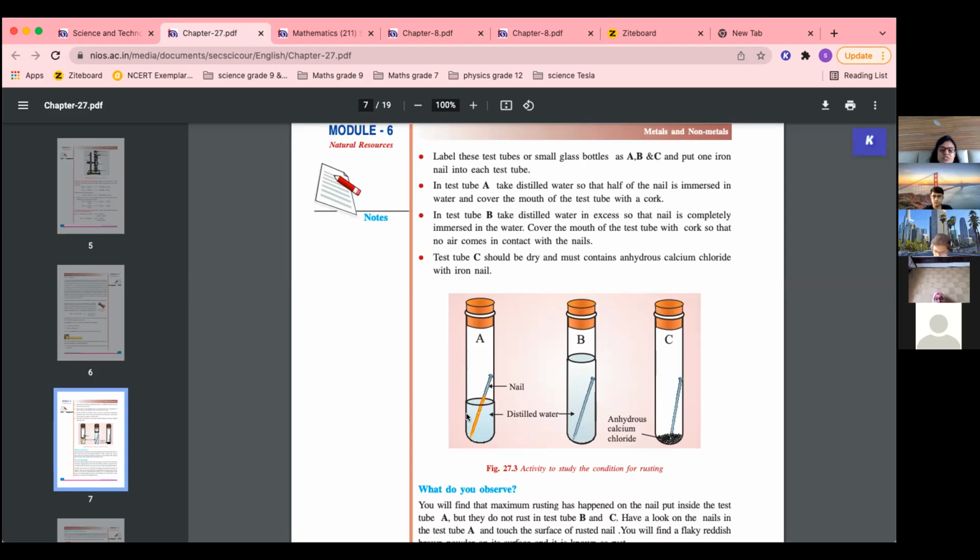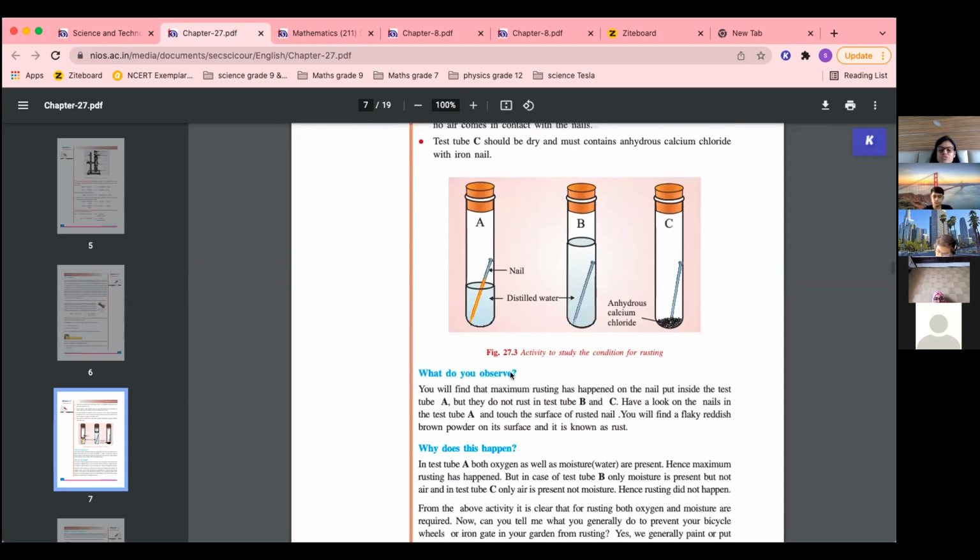Okay, whereas in this case you can see water is also there and यहाँ पे air is also there. So because of which this iron rusts. Okay, and here you see water is there, air is not there, means more water hai. So here also rust will not take place.